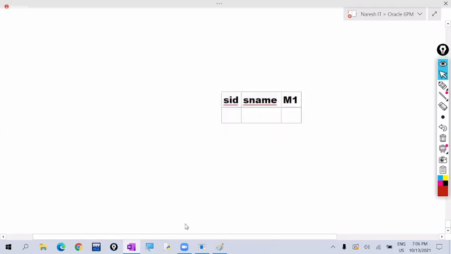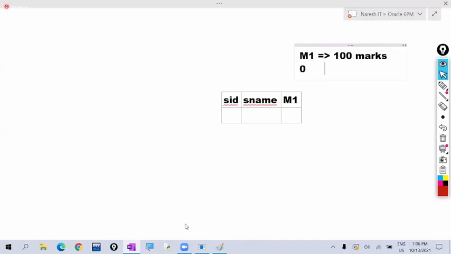M1 means marks of subject 1. If a student gives a blank paper, how many marks will he get? 0 marks. If a student attempts all answers perfectly, he gets 100 marks. So maximum marks are 100, minimum marks are 0.